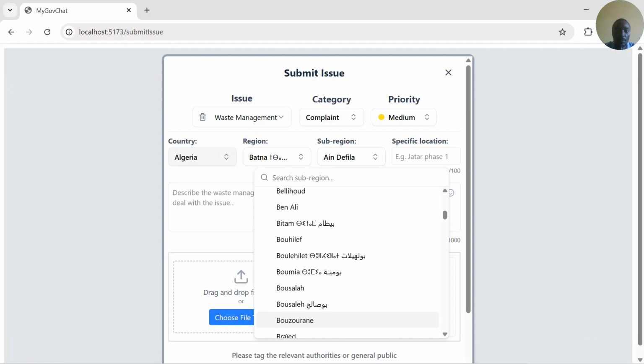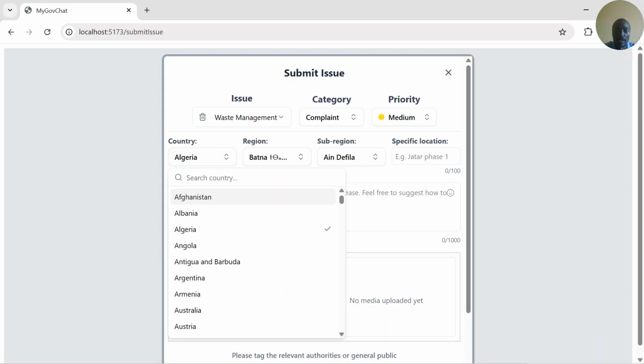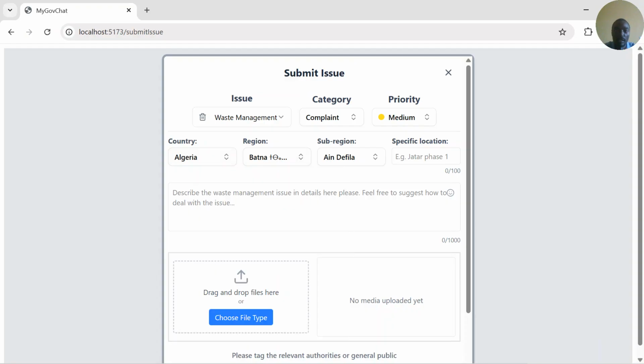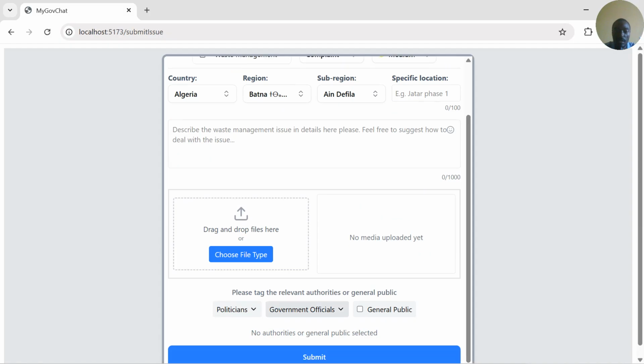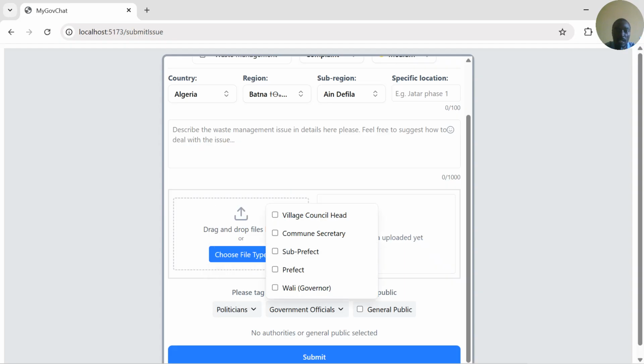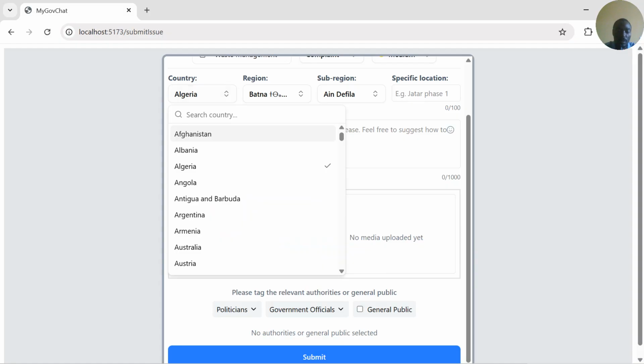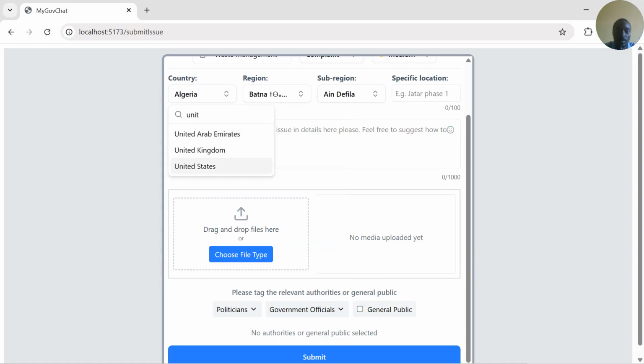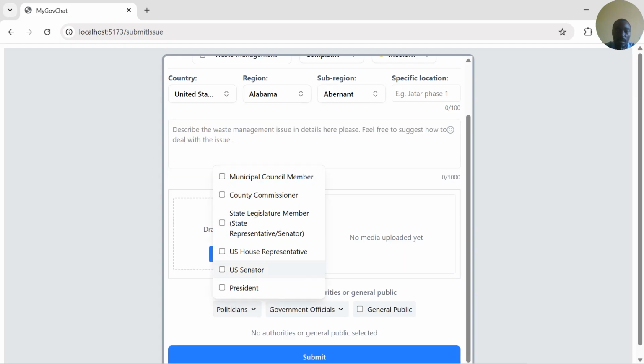So if we select another, okay, again, if we select a country here, as we shall see shortly, then the politicians for that country, the various positions that we have in that country, will pop up here, and the same for the government officials. So for example, if we search here United States, then you will notice that the politicians for United States are different.